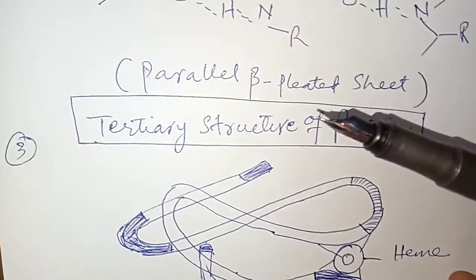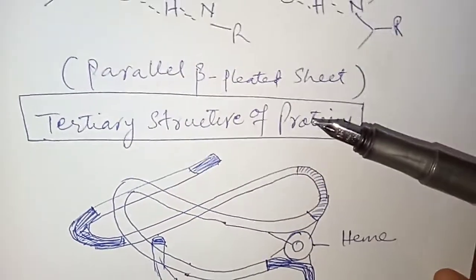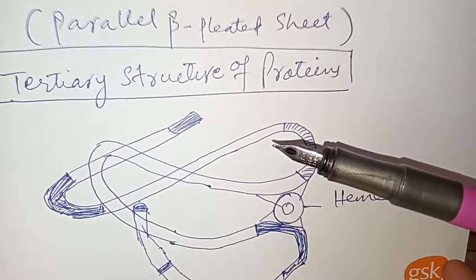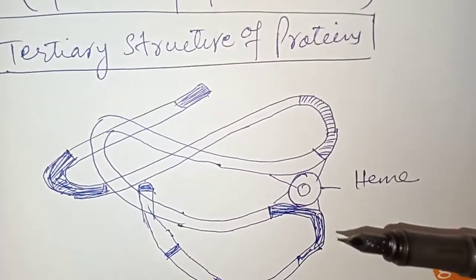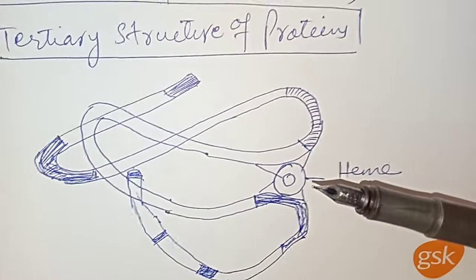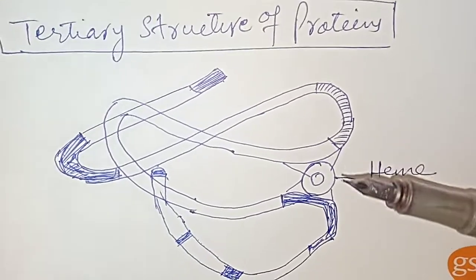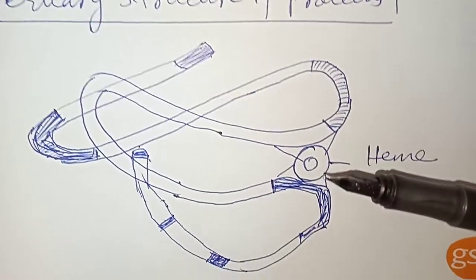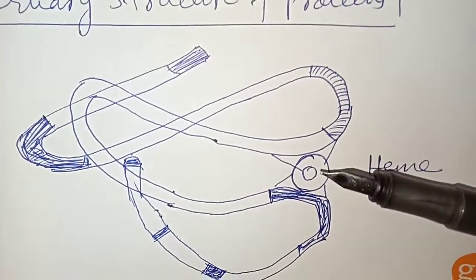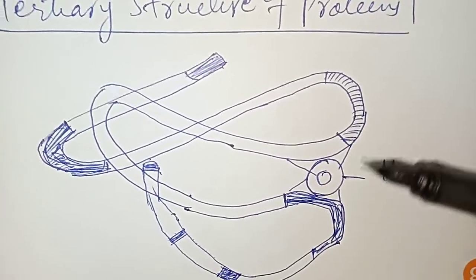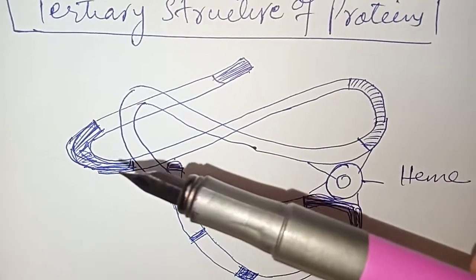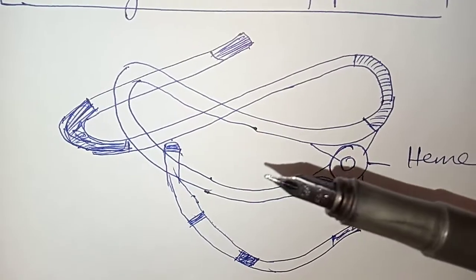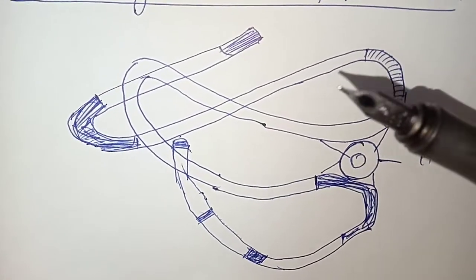These are the tertiary structure of the proteins. In the tertiary structure of proteins, you are watching that it is an overlapped structure. Overlapping means a very compact, high molecular weight protein structure of the heme. It is the structure of the hemoglobin molecule, where the heme is placed in the center, and these are the polypeptide chains which overlap each other and form the chiral shape.